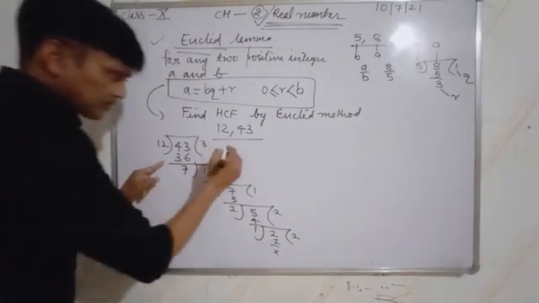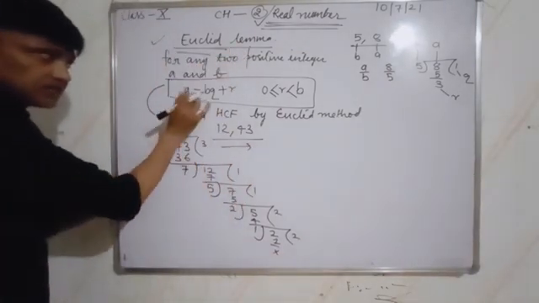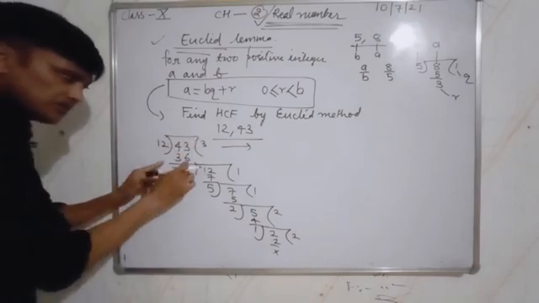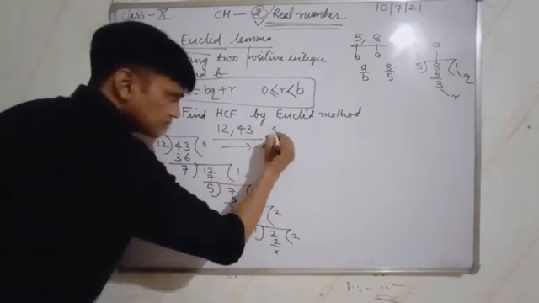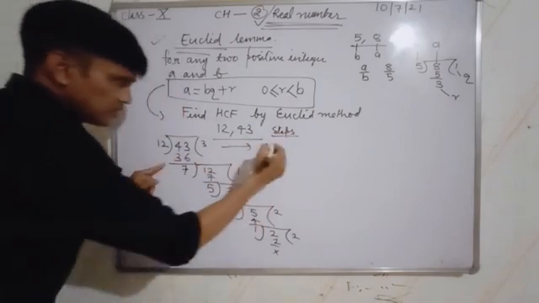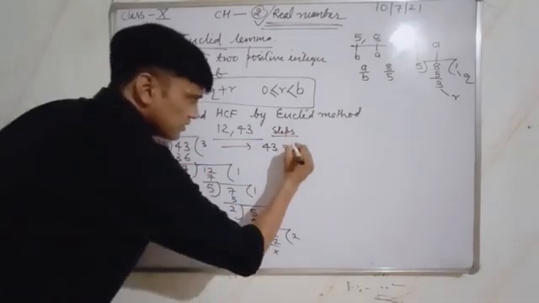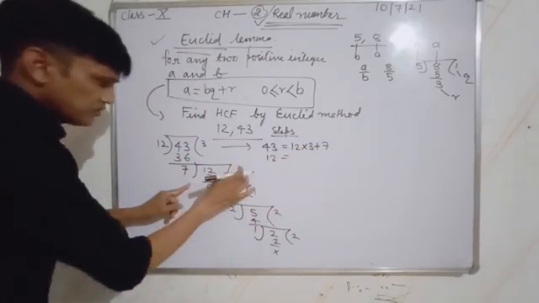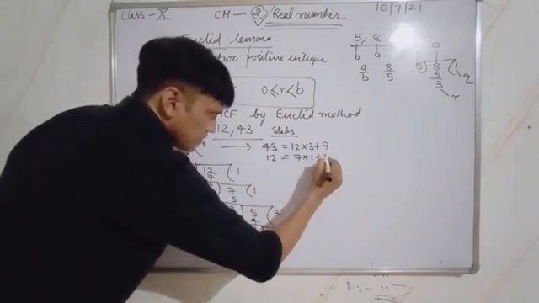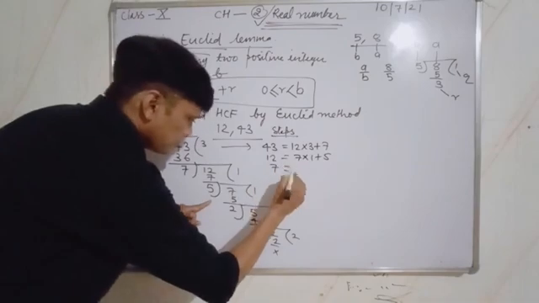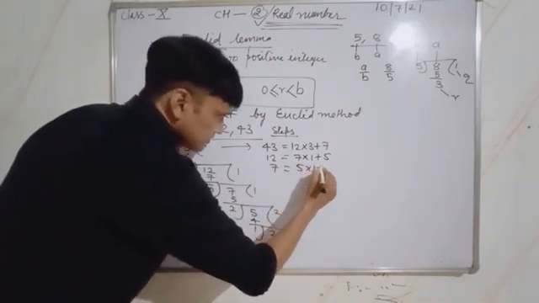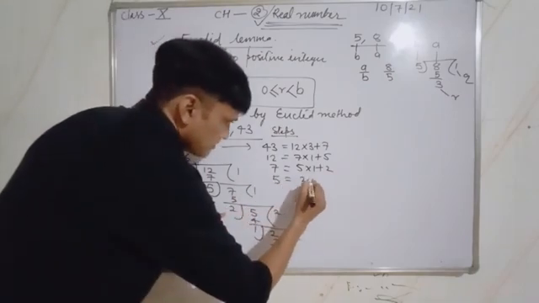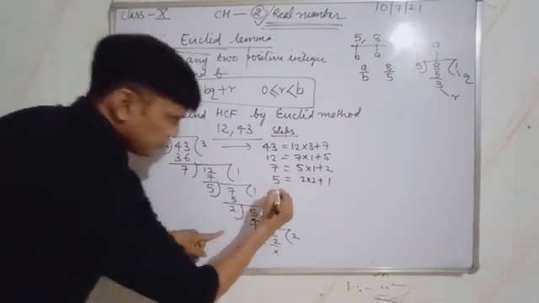The steps by Euclid's lemma, a = bq + r: 43 = 12 × 3 + 7. 12 = 7 × 1 + 5. 7 = 5 × 1 + 2. 5 = 2 × 2 + 1.